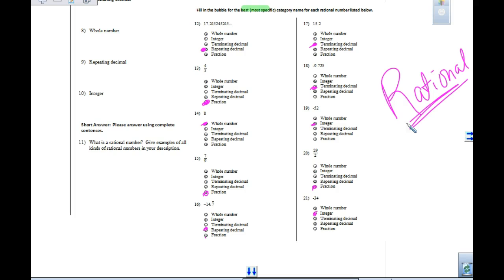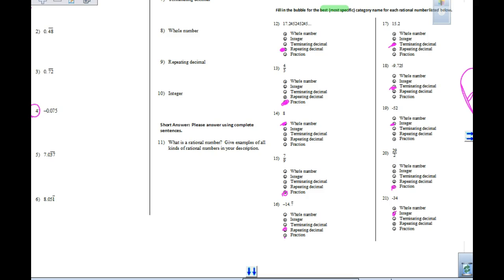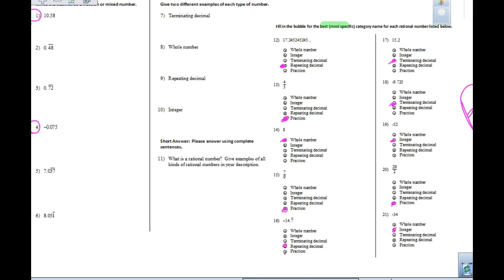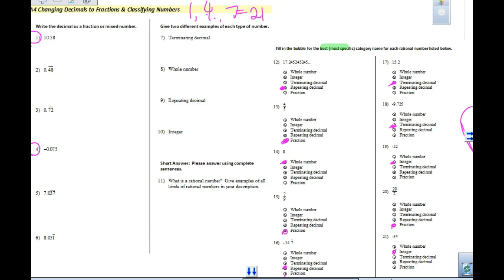Okay? Now, you also had to do over here where you were telling me and giving me an example of 2 terminating, 2 whole, 2 repeating, 2 integers. And then it says, what is a rational number? Okay? If you did not answer that, you want to make sure you do that. Think about what we did yesterday when we did this classifying up on the board, right? Remember? All of these weren't. And you can look back at your notes from yesterday to make sure you answer that question.